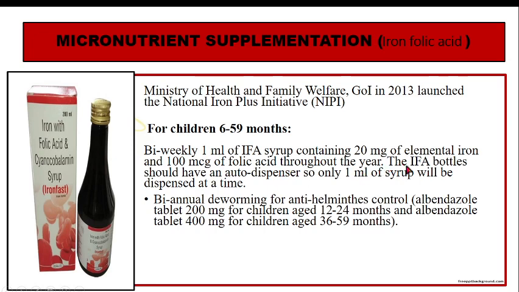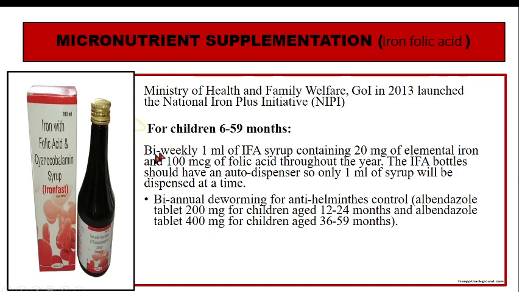Okay, and what it contains, this contains an auto dispenser, meaning a dropper which will give only 1 ml at a time. Okay, so the dose can be well maintained. So whenever we are managing anemia, deworming also has to be done along with that, because worms also cause anemia. Okay, so for that we give it twice a year.